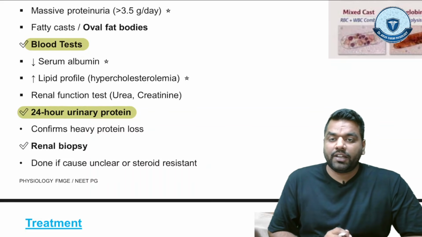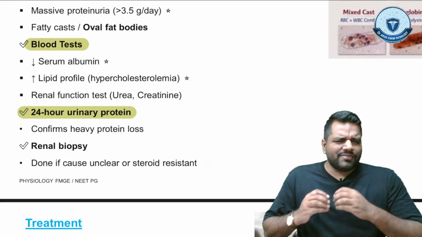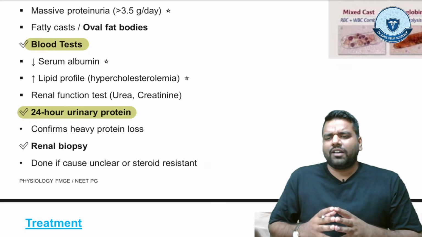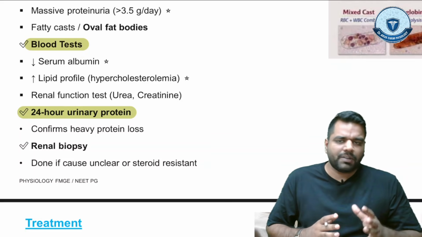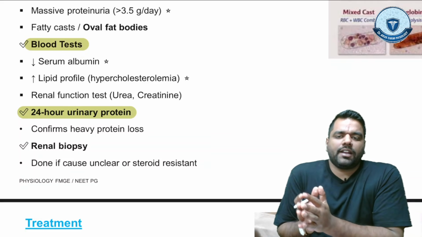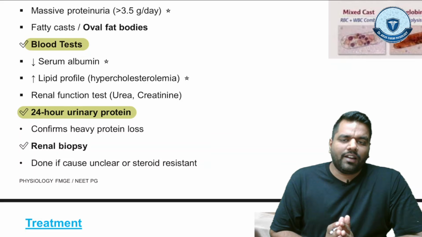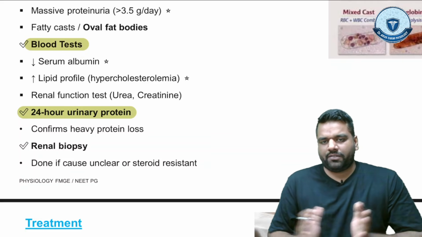24-hour urinary protein, right? And if nothing is clear, still you are not clear what the main cause is, then you can do the renal biopsy. तो लास्ट में अगर आपको कुछ भी समझ नहीं आ रहा, आपने सारे टेस्ट करे, आपको फिर भी समझ नहीं आ रहा है कि क्या हो सकता है, then the last test you can do is the renal biopsy, right?